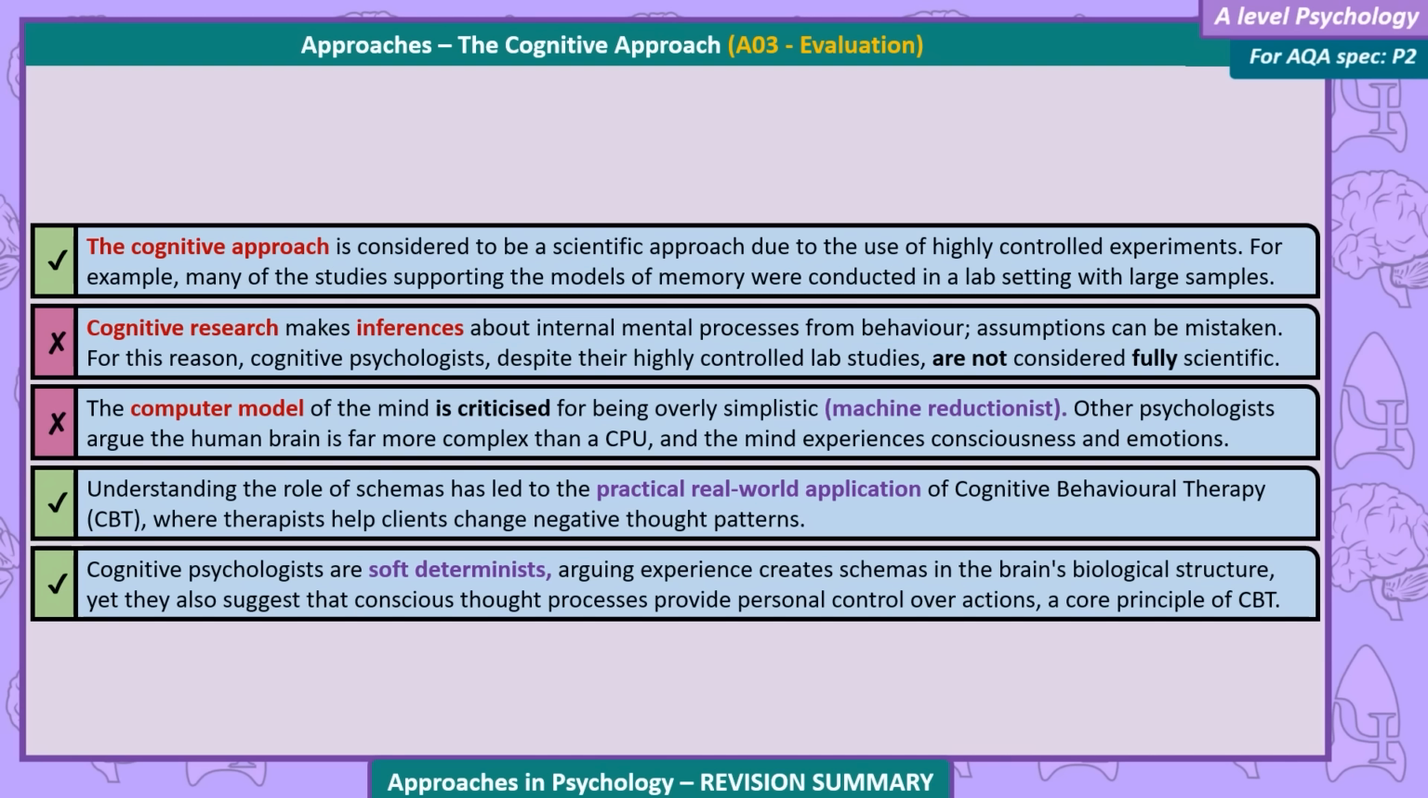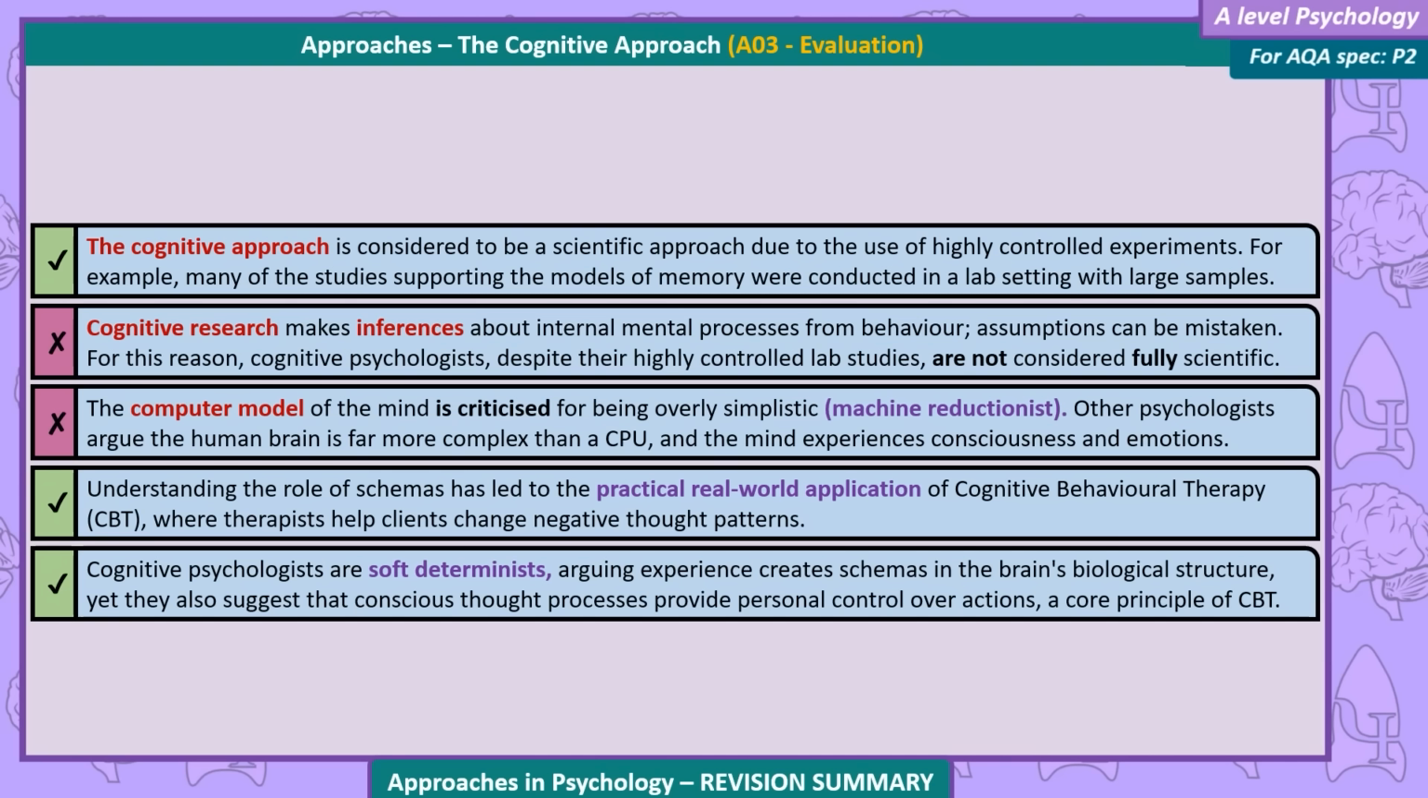Cognitive research makes inferences about internal mental processes from behaviour. Assumptions can be mistaken. For this reason, cognitive psychologists, despite their highly controlled lab studies, are not considered fully scientific. The computer model of the mind is criticised for being overly simplistic, machine reductionist. Other psychologists argue the human brain is far more complex than a CPU, and the mind experiences consciousness and emotions.